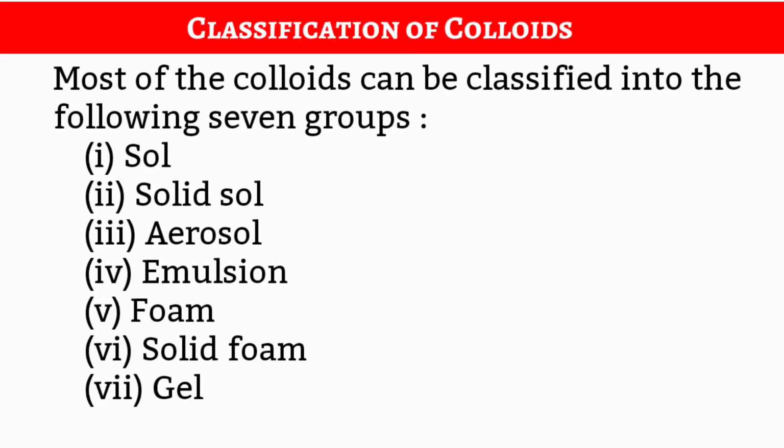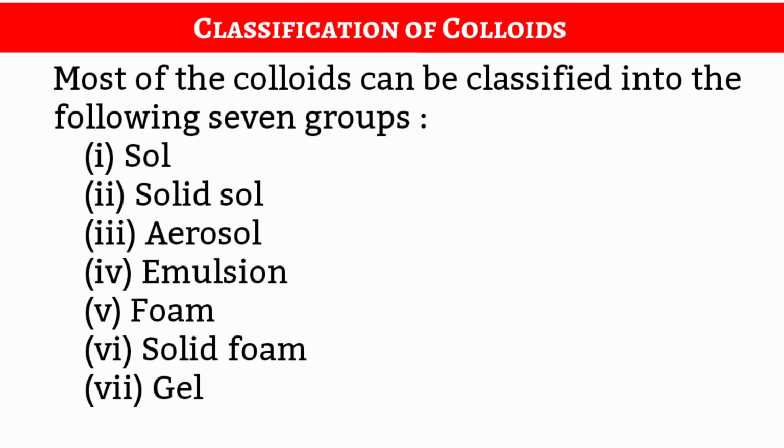Classification of colloids. Colloids are classified into the following 7 groups. First, sol. Second, solid sol. Third, aerosols. Fourth, emulsion. Fifth, foam. Sixth, solid foam. And seventh one is gel. All these are the technical names of the groups of colloids. Now, we shall discuss all these one by one in this class.